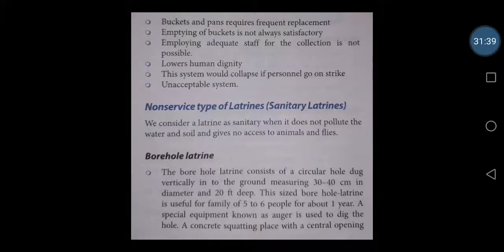So the next one comes, that is the sanitary latrines. It is very, very important, and it is your exam based question also.